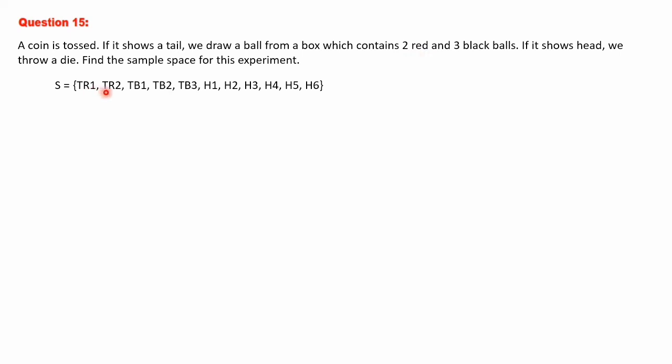So TR1, TR2 chances are there. Next is TB1, TB2, TB3. All the chances are over. Next, if you get a head in the first toss of the coin, you will throw a die. Means you are having 6 options: H1, H2, H3, H4, H5 and H6. H in the sense first time you are getting head when you toss the coin. 1 in the sense you are tossing a die after getting head in the first coin. So H1, H2, H3, H4, H5 and H6 are the possible outcomes.